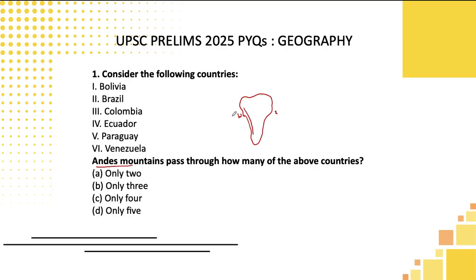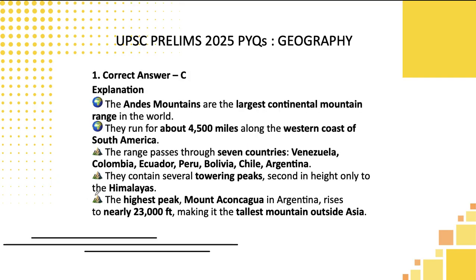Not only that, students, if you look at these countries, especially Brazil and Paraguay, you can easily eliminate them from the options. Both of these countries are located almost to the east of the continent and not to the west. So there is no possibility for these countries to share their border or pass through the Andes mountains. If you look at the remaining options, overall 4 countries are available, and that can be the only option which can be correct for this particular question, students. So the answer is option C, that is only 4.